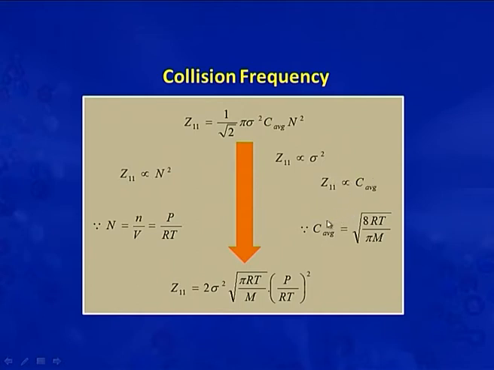As we know, for average velocity the expression is root 8RT by pi m. So, we will substitute this value here, and finally we get an expression, that is Z11 is equal to 2 sigma square into root of pi RT by m into P by RT whole square. This is the expression for bimolecular collision frequency in pressure terms.